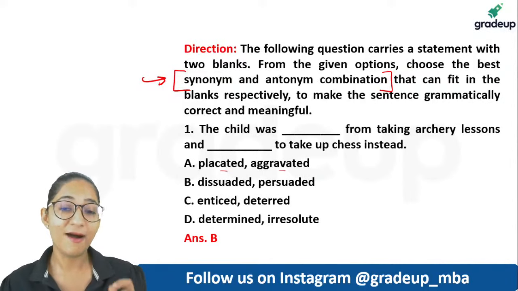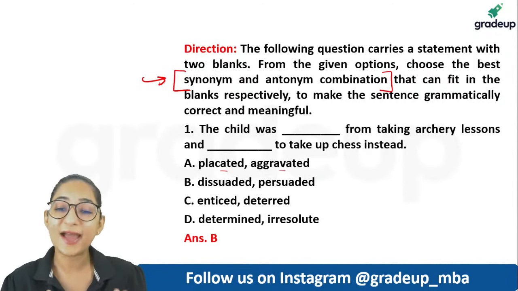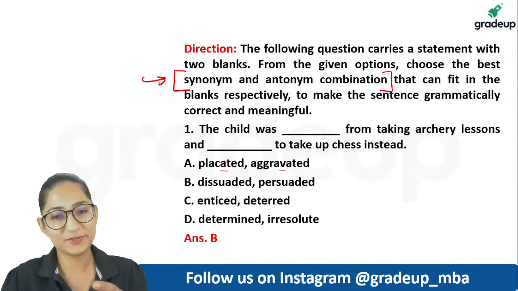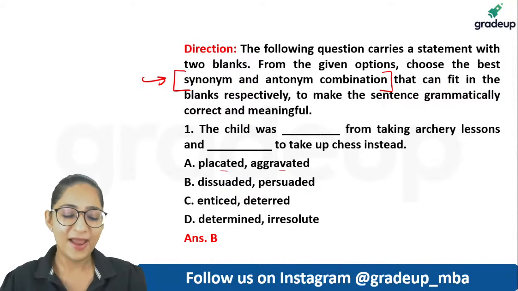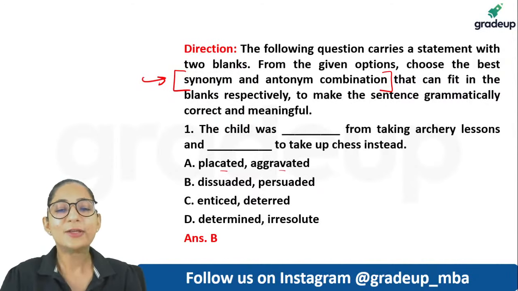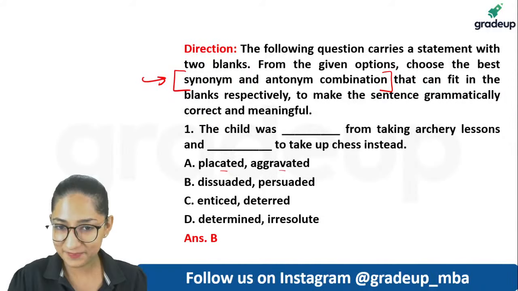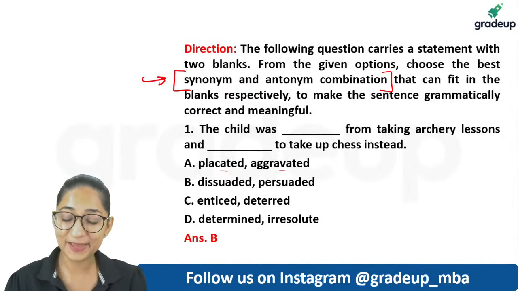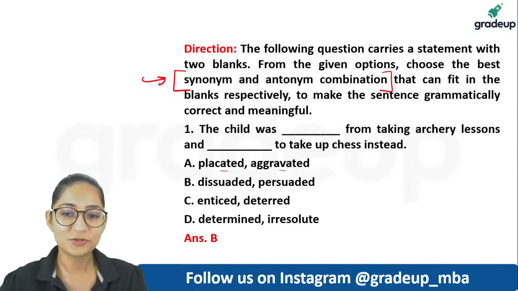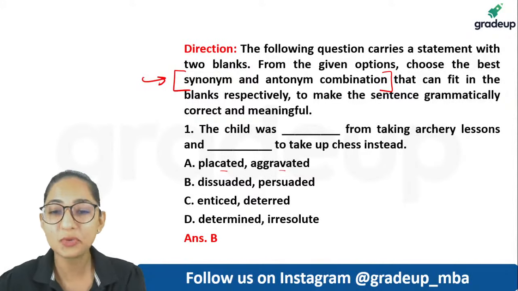Entice and deter again are opposites, because if you entice somebody, you persuade that person to do something. Entice also means to entrap, but it can have the meaning of persuading somebody to do something, coaxing somebody to do something.